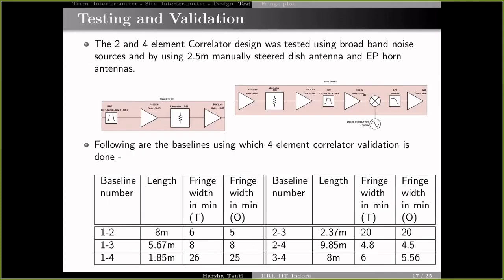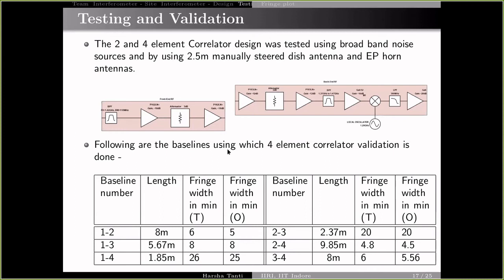Coming to the testing and validation part, as I mentioned earlier, we tested the 2 and 4-element correlator designs. So this is the schematic of the RF circuitry. On the left we have the front end, and on the right we have the back end RF, which is a super heterodyne receiver, used for the testing and validation of the correlator design.